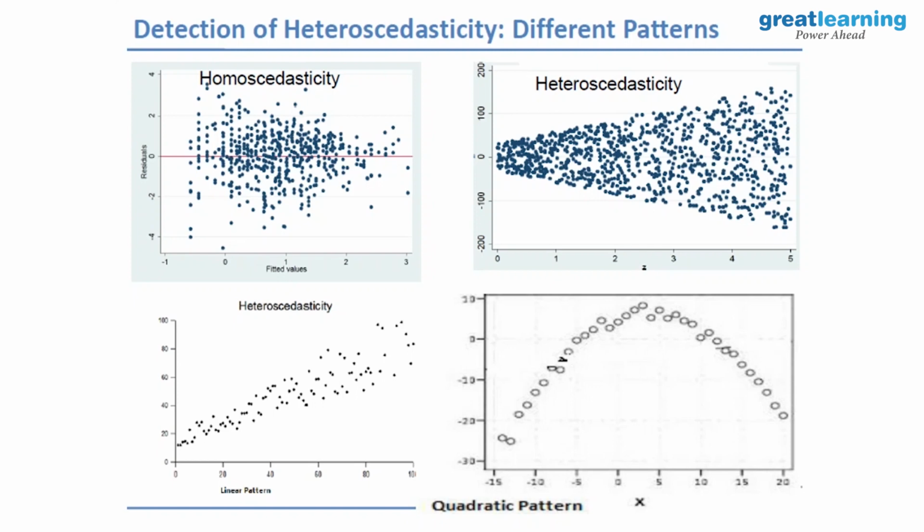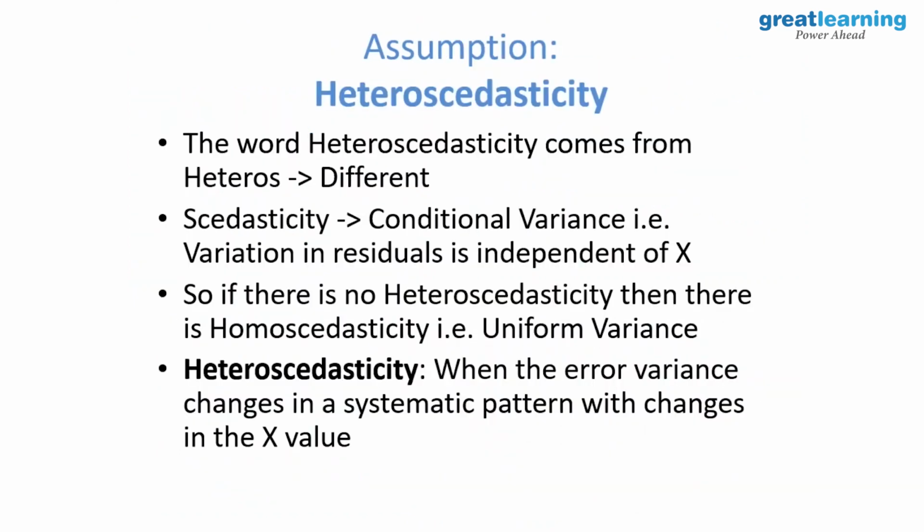The variance is not constant. See this, this is constant. This is quadratic. इस केस में कुछ नहीं करना, इस केस में कुछ ना कुछ करना पड़ेगा. ये आपको समझ आना चाहिए. If heteroscedasticity is there, you should treat that. So heteroscedasticity is when error variance changes in a systematic pattern with the X value.